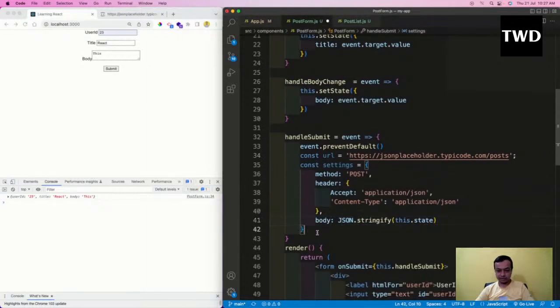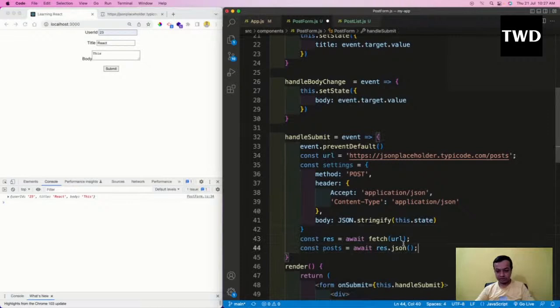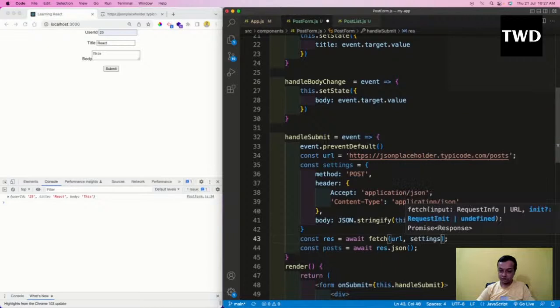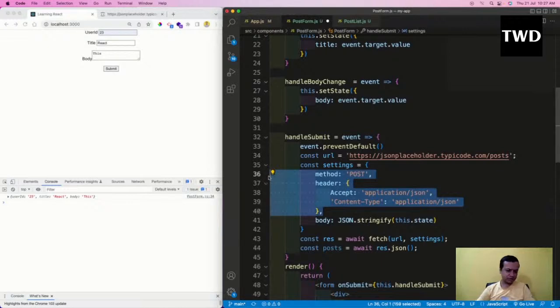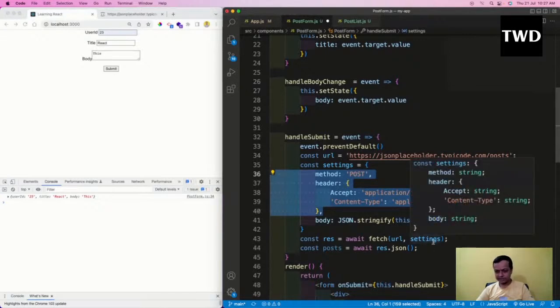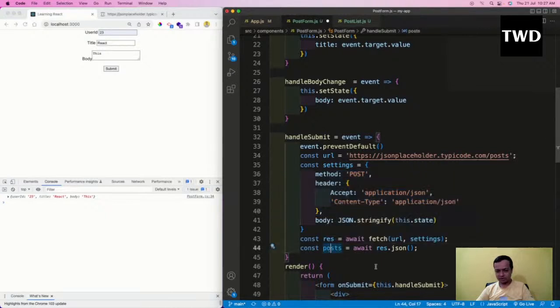After this settings, I will come and do const res equal fetch URL. But since it's a post API, I have to pass the settings also. Settings have the headers and the body. See, this part of the code is boilerplate code. You have to write it every time. The body is something where you have to pass the state, like an object. So I'll pass settings, and I will call this data.